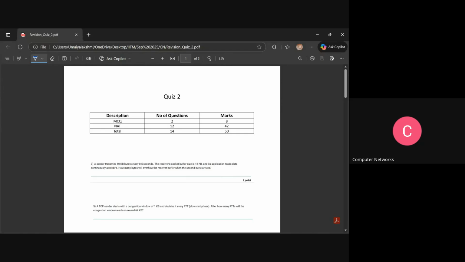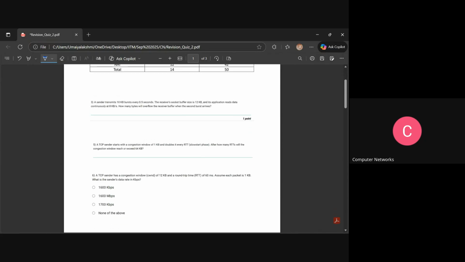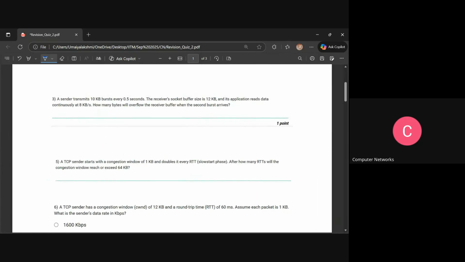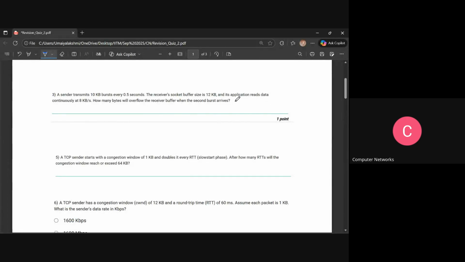So we'll discuss a few questions. Mostly I have taken NAT questions so that it will be easy for you to crack this quiz too. The first question is: a sender transmits a 10 kb burst every 0.5 seconds. The receiver socket buffer is 12 kb and its application reads data continuously at 8 kb per second. How many bytes will overflow the receiver buffer when the second burst arrives?